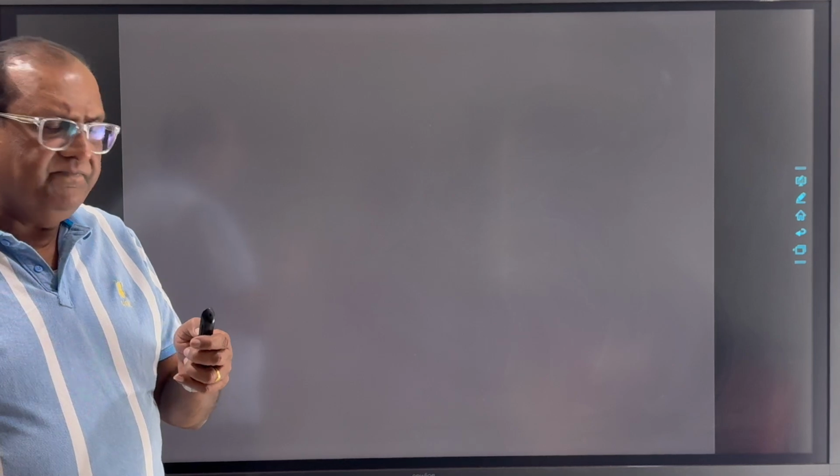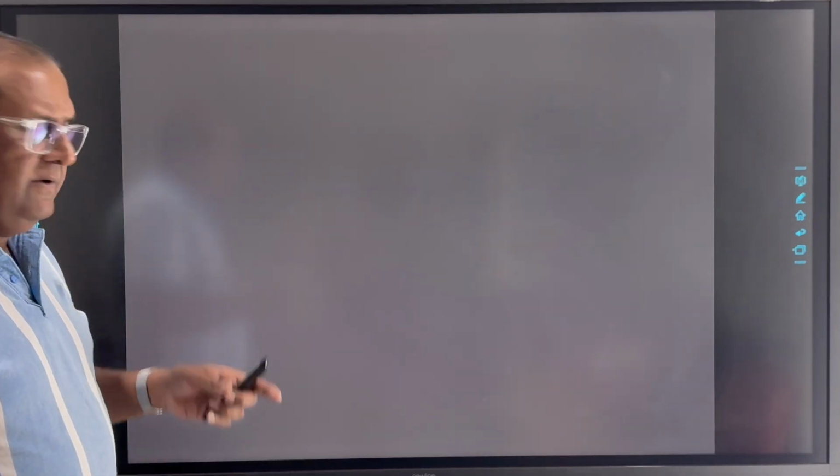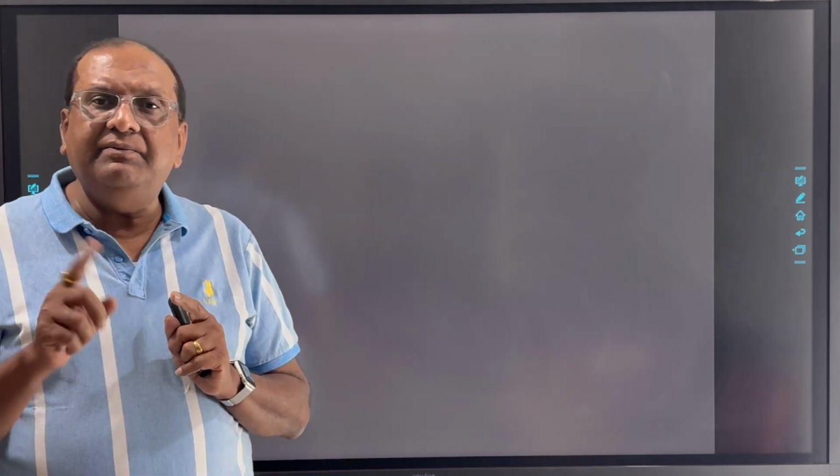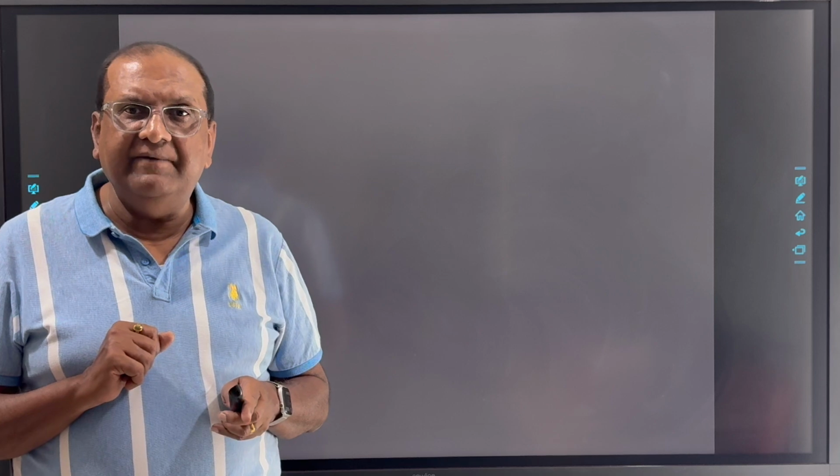Dear students, we studied about dielectric substances and polarization of dielectric substances. Scientists observe this thing: when a dielectric substance is introduced between two plates of the capacitor, its capacitance can be increased considerably.